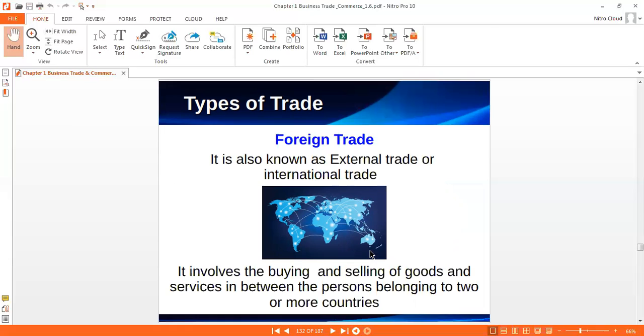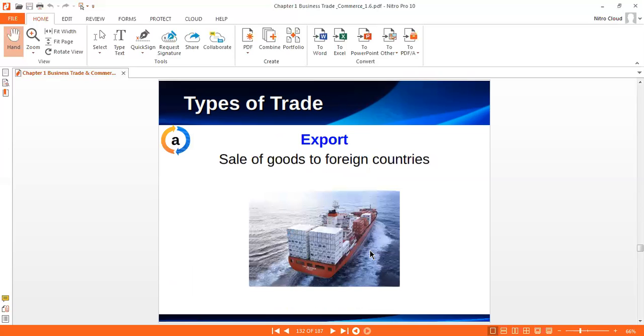It involves the buying and selling of goods and services between persons belonging to two or more countries. We can say both the buyer and seller are from different nations. If the same nation, it is internal trade; if buyer and seller are from different nations, it is known as external trade. Trade between India and China, or India and the USA, is an example of foreign trade. Foreign trade is again classified into export, import, and intraport.